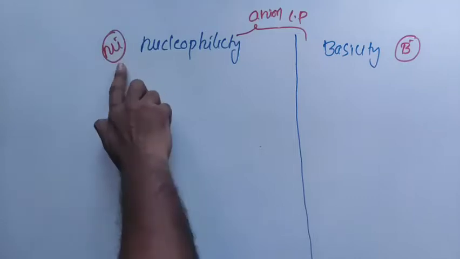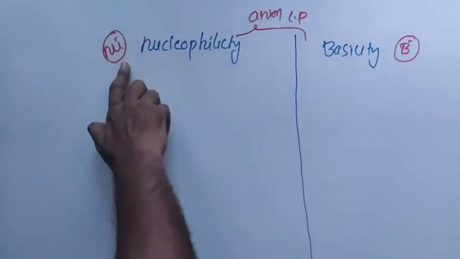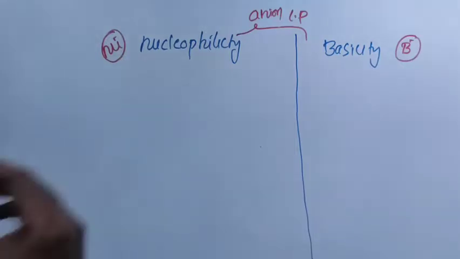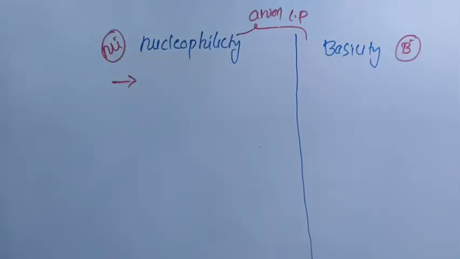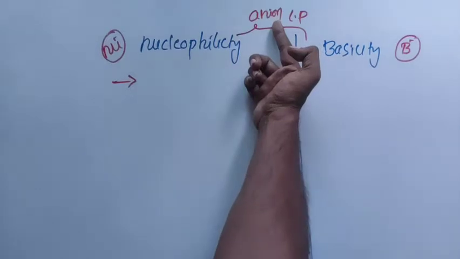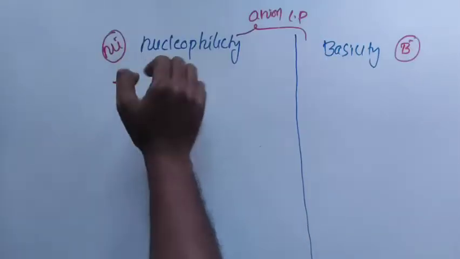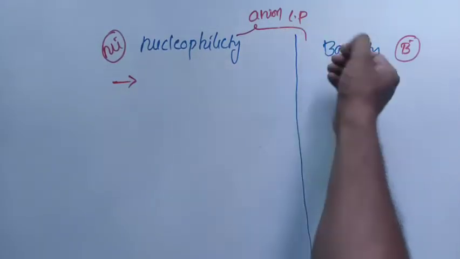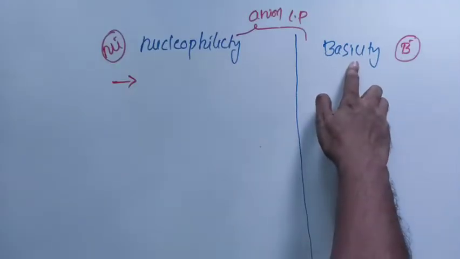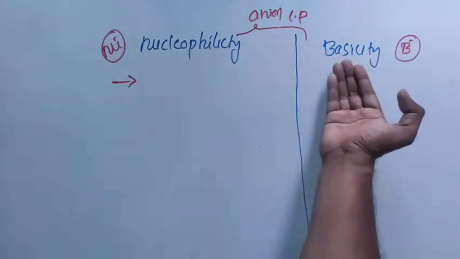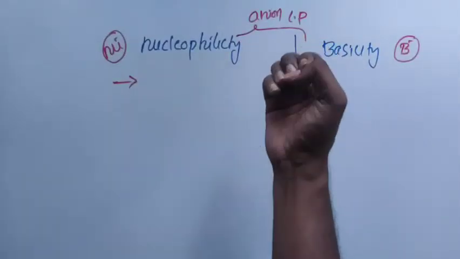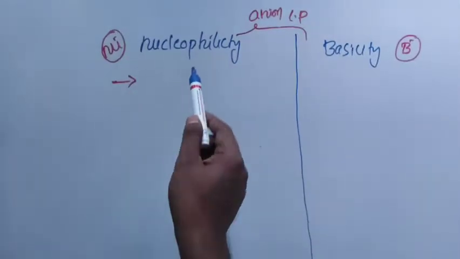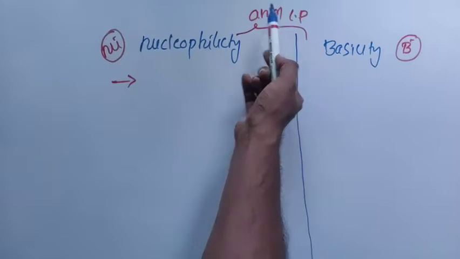The tendency of this anion to behave like a nucleophile is called nucleophilicity. The tendency of this anion to behave like a base is called basicity. So nucleophilicity and basicity are the characteristics of an anion. So when do we call an anion a nucleophile?